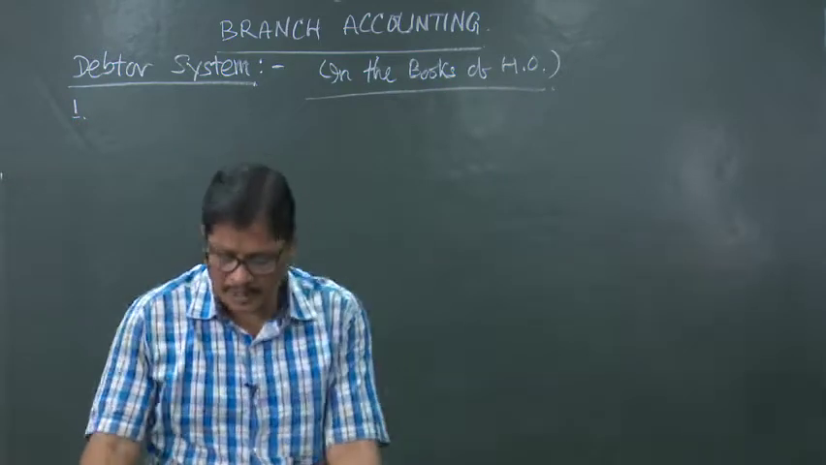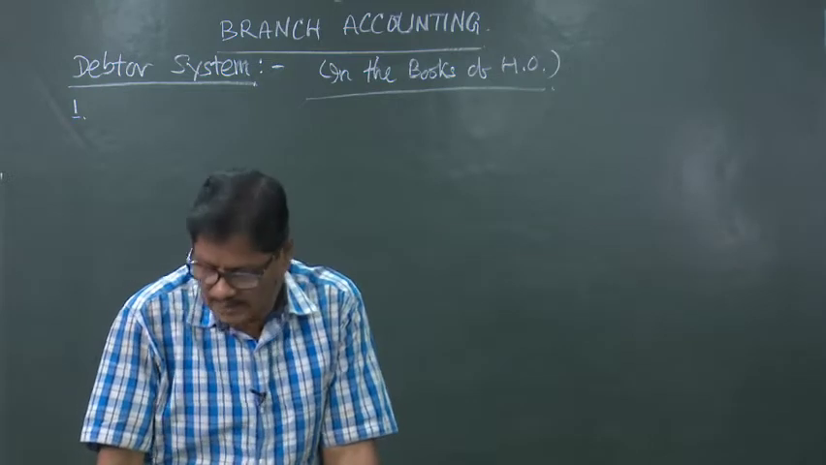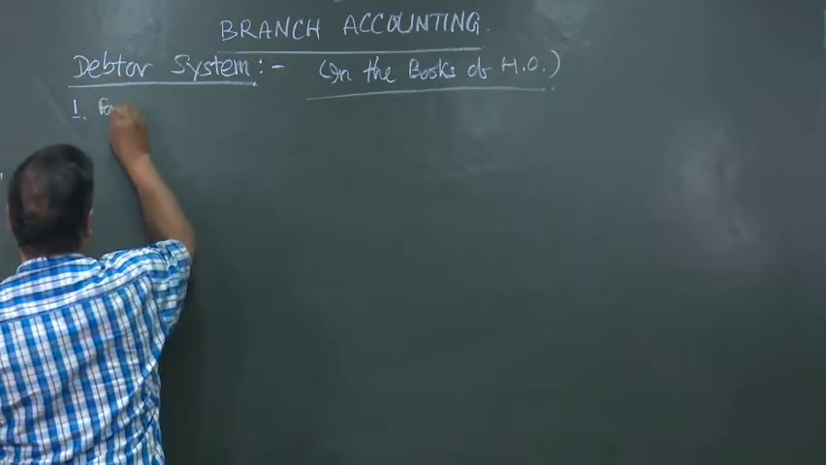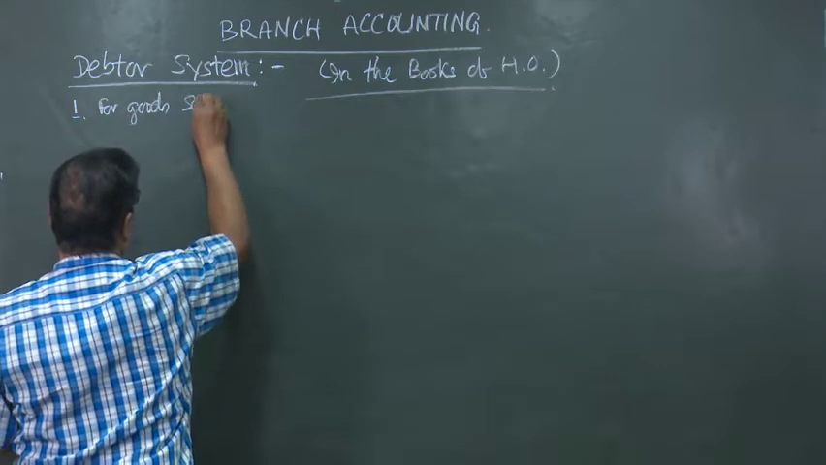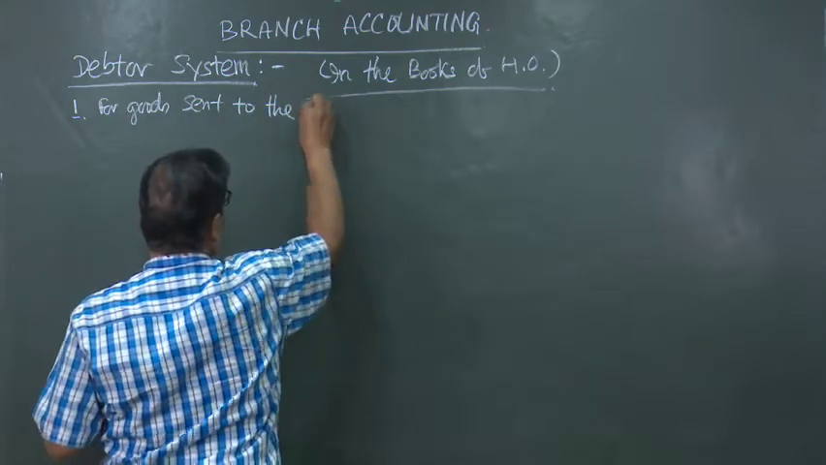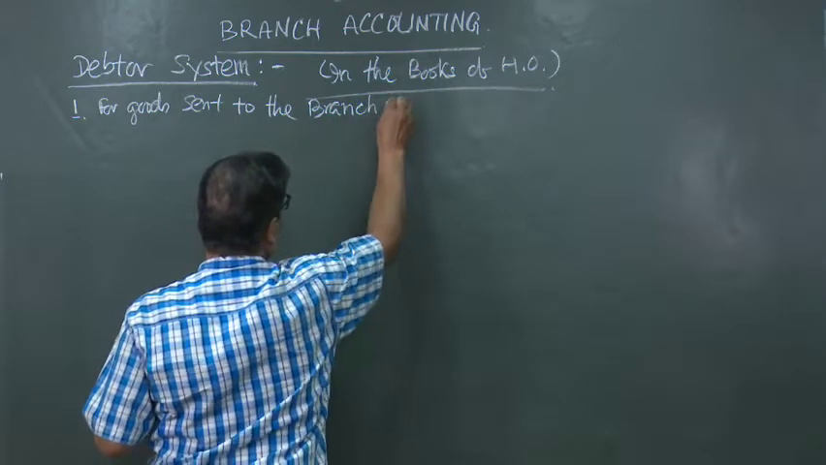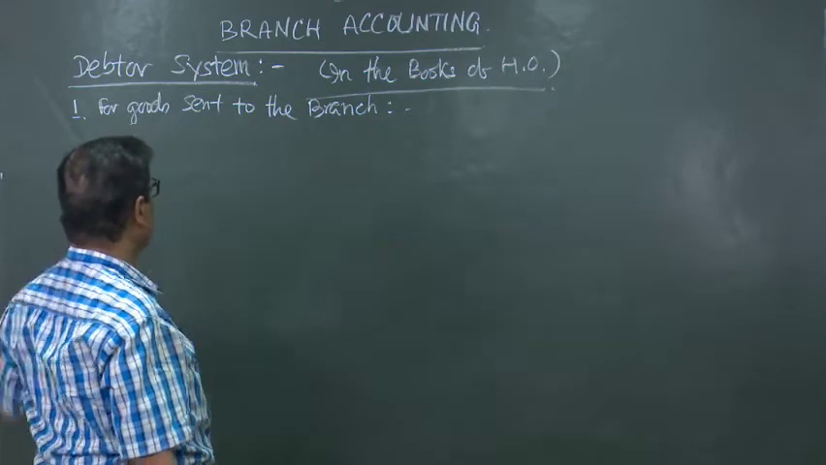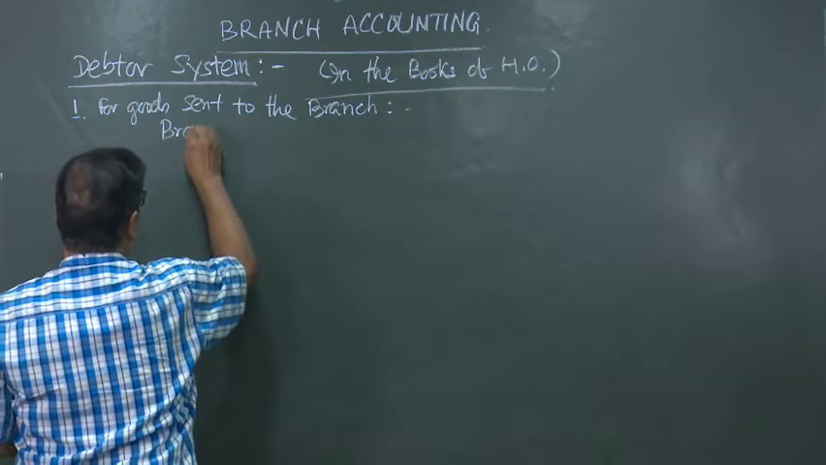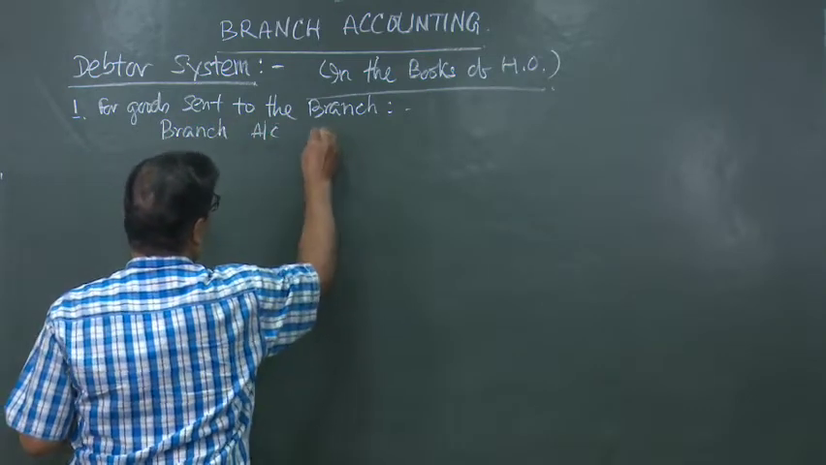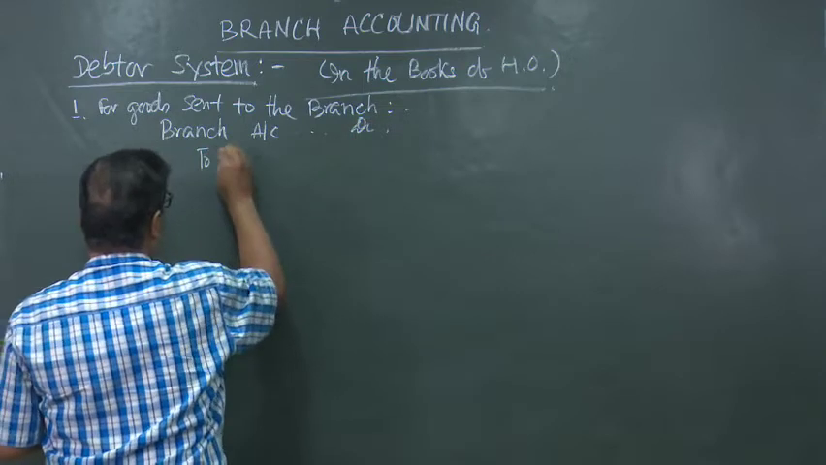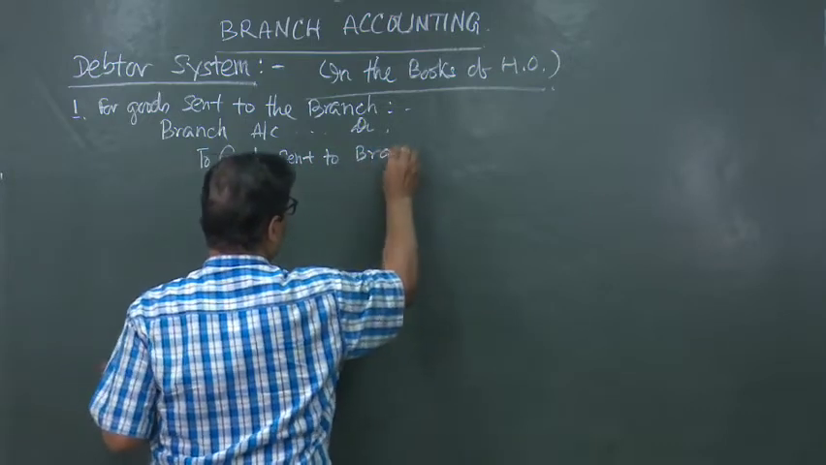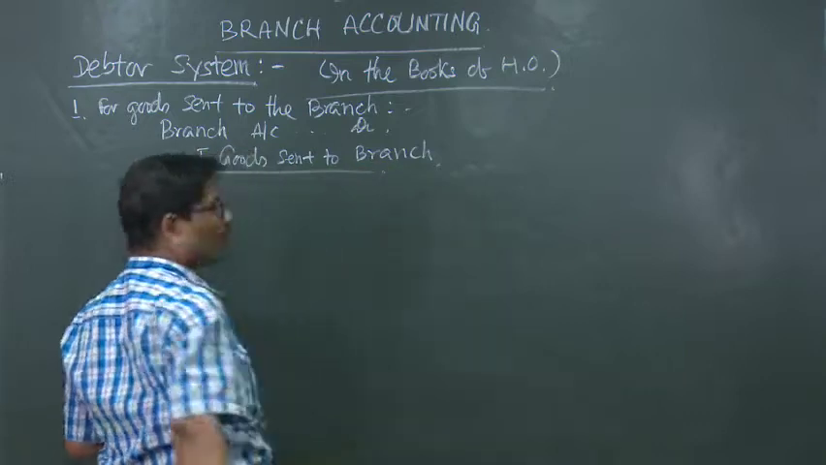The first entries will be for when goods are sent to the branch. For goods sent to the branch, branch account will be debited to goods sent to branch. This will be the journal entry.